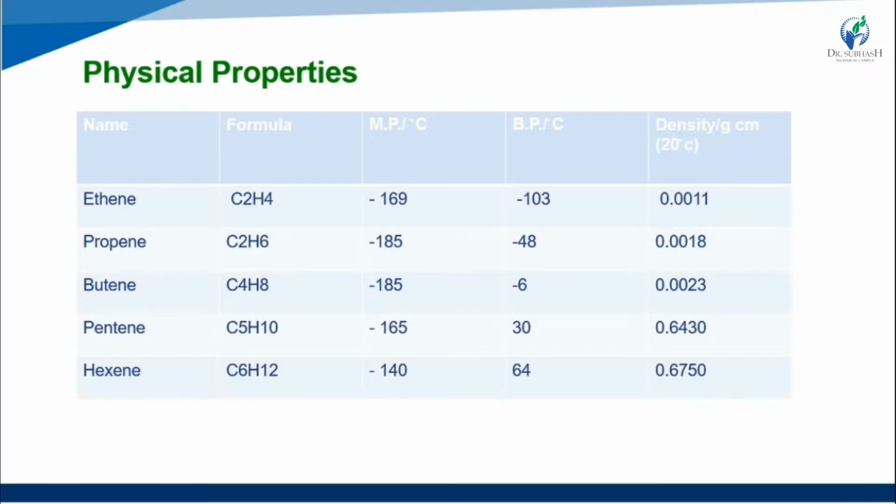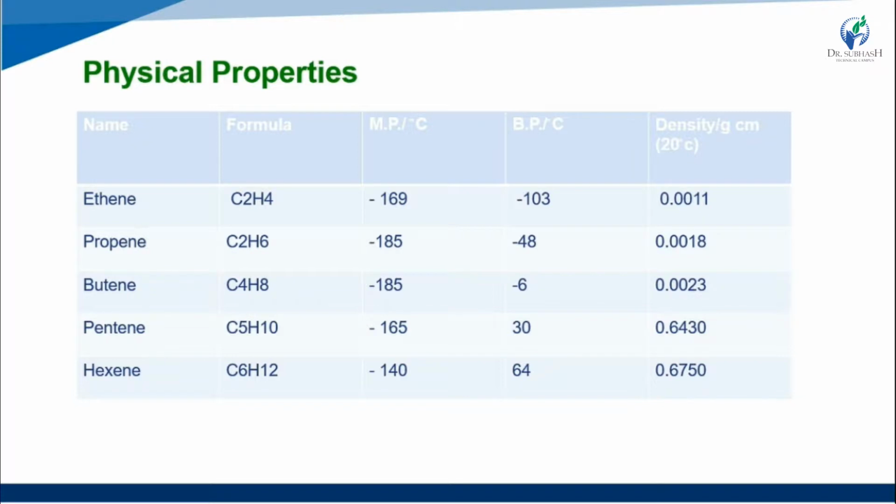Then butene, structural formula C4H8. Melting point minus 185, same as propene, boiling point minus 6, and density 0.0023. Then pentene, having 5 carbons and 10 hydrogens, formula C5H10.